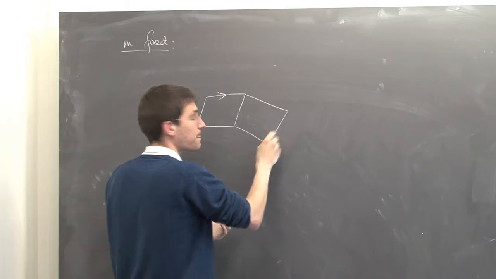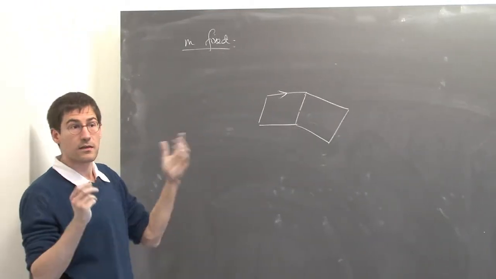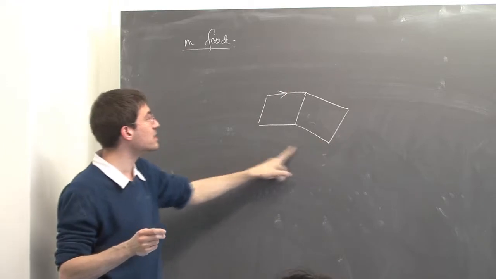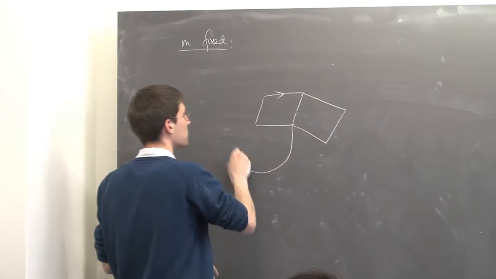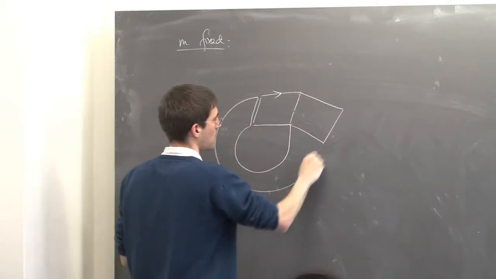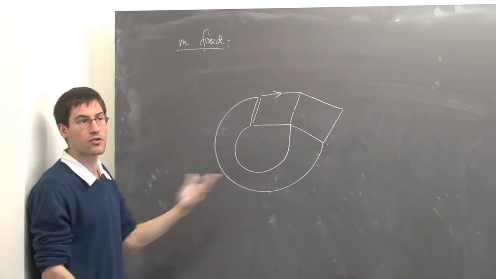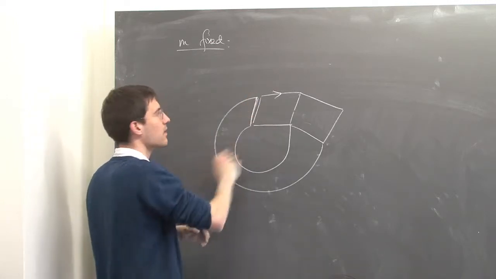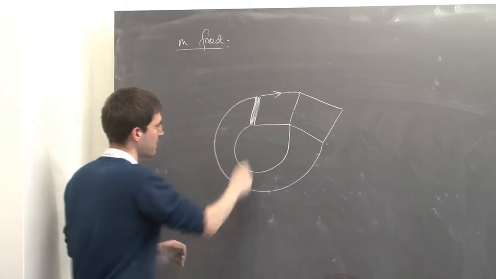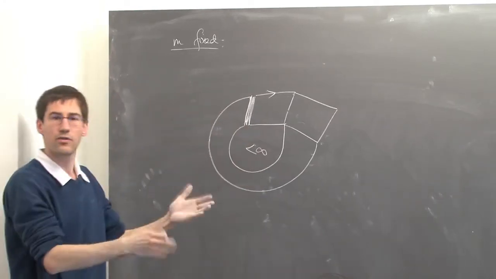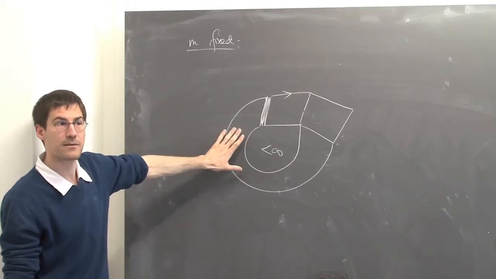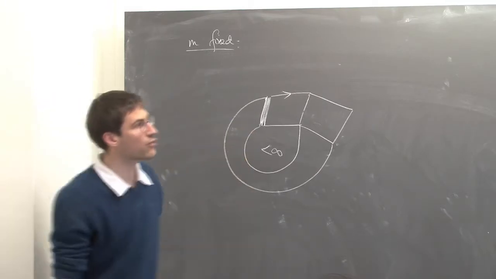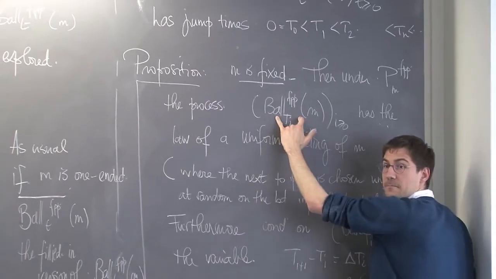Maybe you discover this. Then you peel again an edge uniformly at random on the boundary. Say you discover something like that. That's a quadrangle. Then you peel an edge uniformly on the boundary, say this one, and you see that these two are identified, and this is a finite hole, and then you fill in, and so on. Okay? This uniform peeling process gives you the law of this growing sequence of submaps.